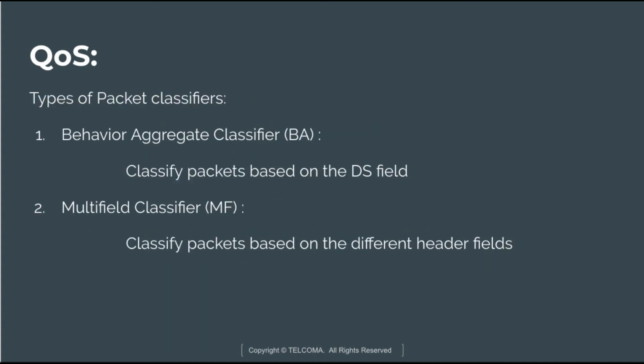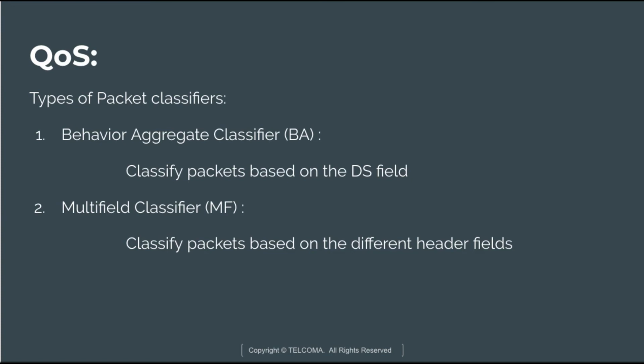Next we will discuss the types of packet classifier. There are two types of packet classifier. The first one is the behavior aggregate classifier, defined as BA, and it classifies the packets based upon the DS field, that is the differentiated service field.